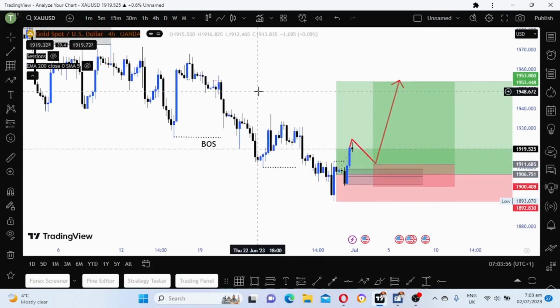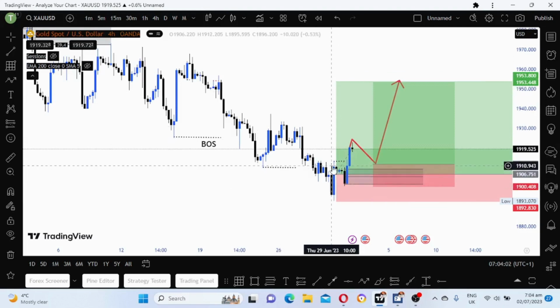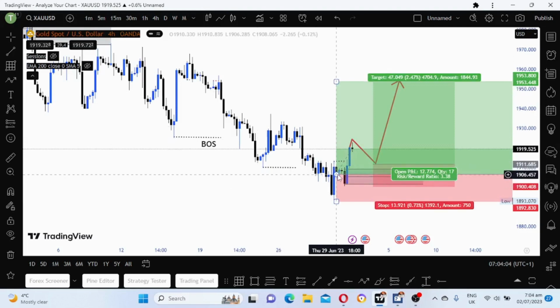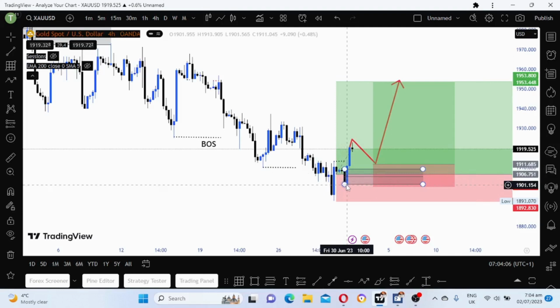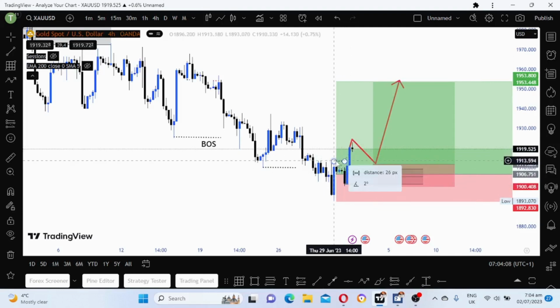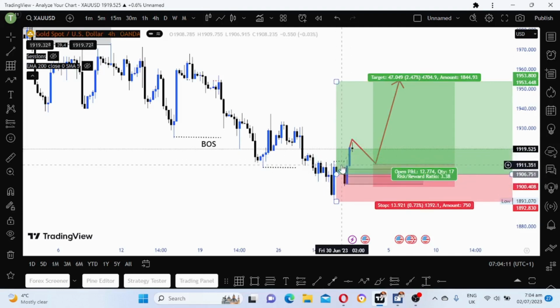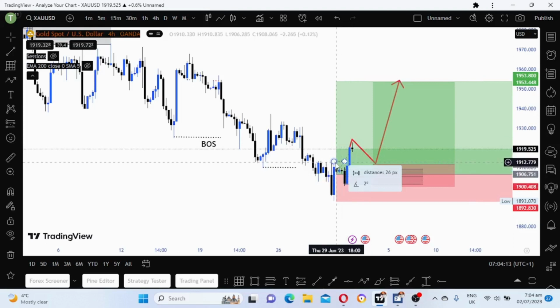Looking at gold, guys, as you can see here. I'm already in a trade that I took after this bullish engulfing. I entered here, the market came down and then it shot back up. So it broke structure now on H4 and then this is the change of character. This is where we change character now on a lower time frame.